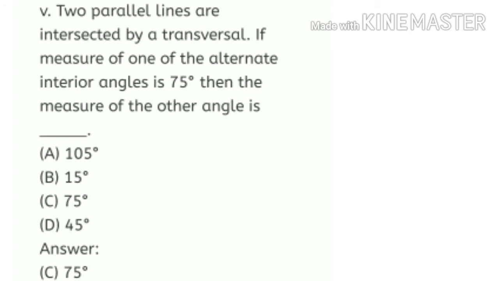Next, two parallel lines are intersected by a transversal. If the measure of one of the alternate interior angles is 75 degree, then the measure of the other angle is. You know that alternate angles are congruent. If one angle is 75 degree, then the other also is 75 degree. So your answer is option C, 75 degree, as alternate angles are congruent.